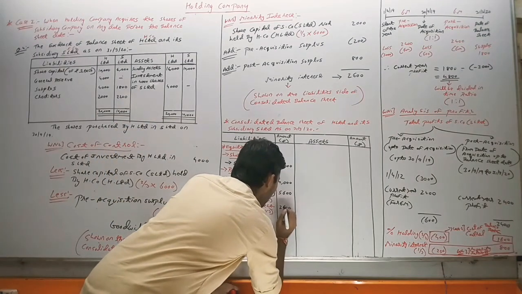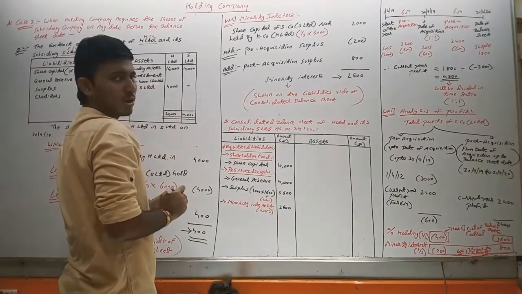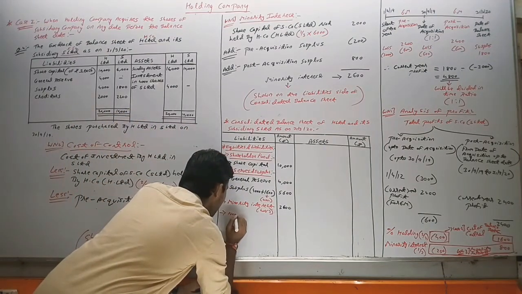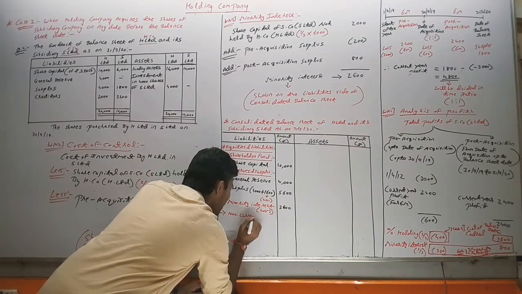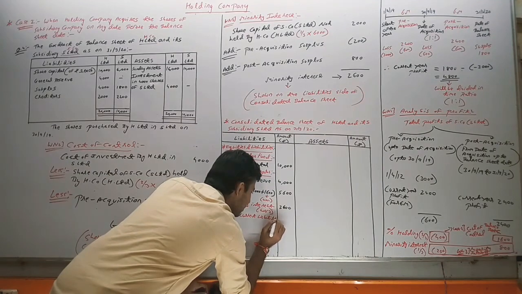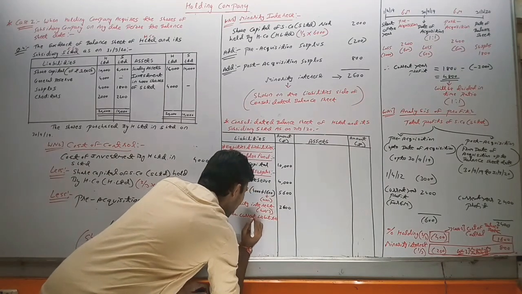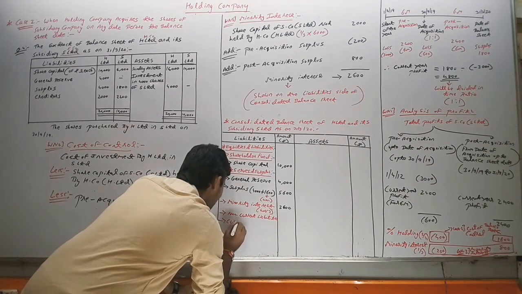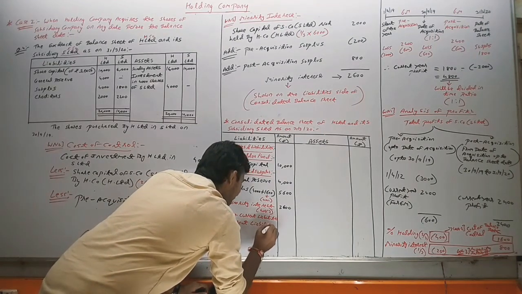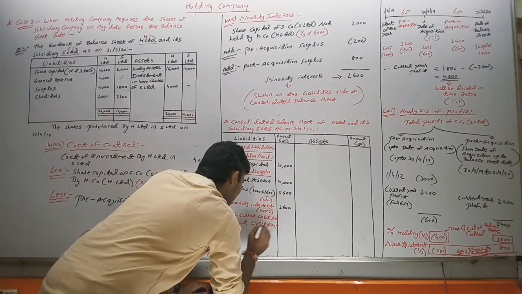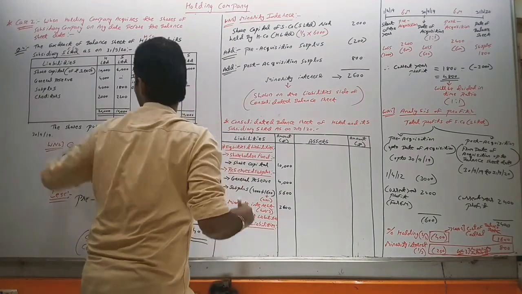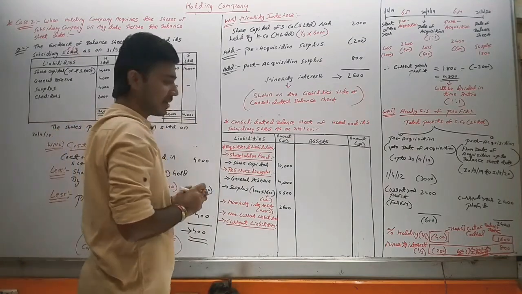After that, it comes non-current liabilities. In our question, there is no non-current liability. We will write it because it is our format. Then comes current liabilities. And in our question, there is current liability, creditors, which is known as trade payable.